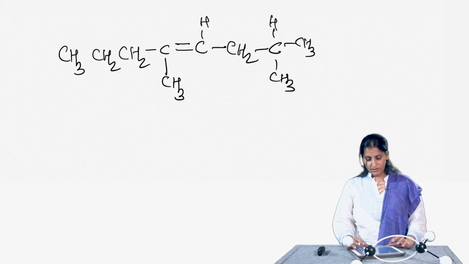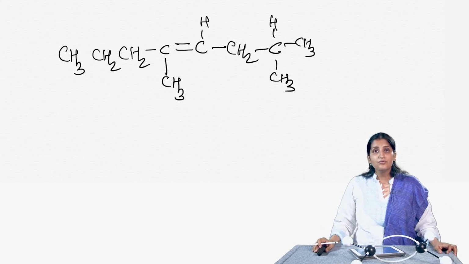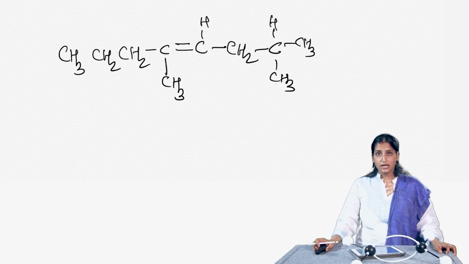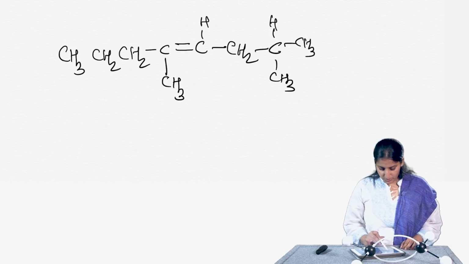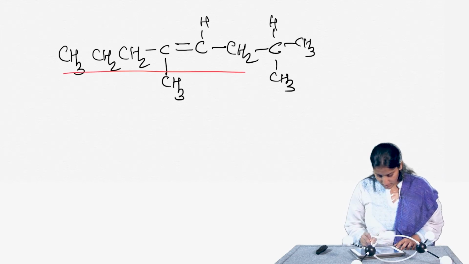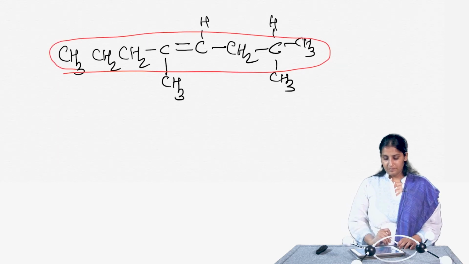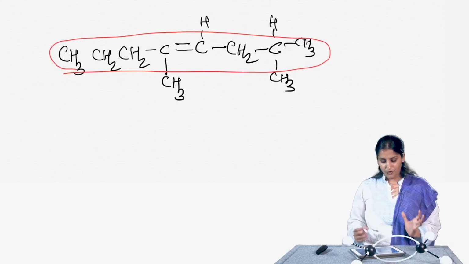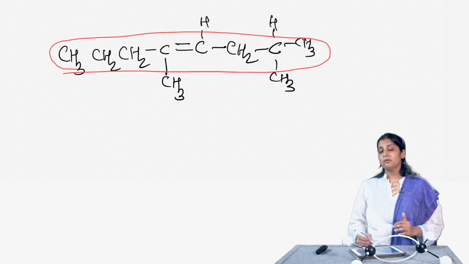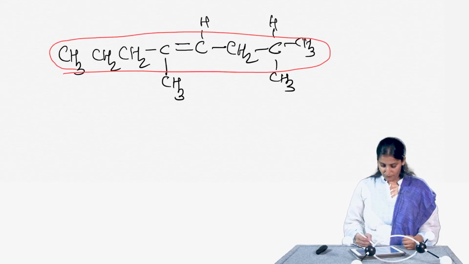Now, let us go over this particular example. There are two ways to figure out the octene chain. It has 8 carbons, so it is 1, 2, 3, 4, 5, 6, 7, 8. I can take this red chain, and I can start numbering from either end, because from either end the double bond gets the number 4 as the suffix.